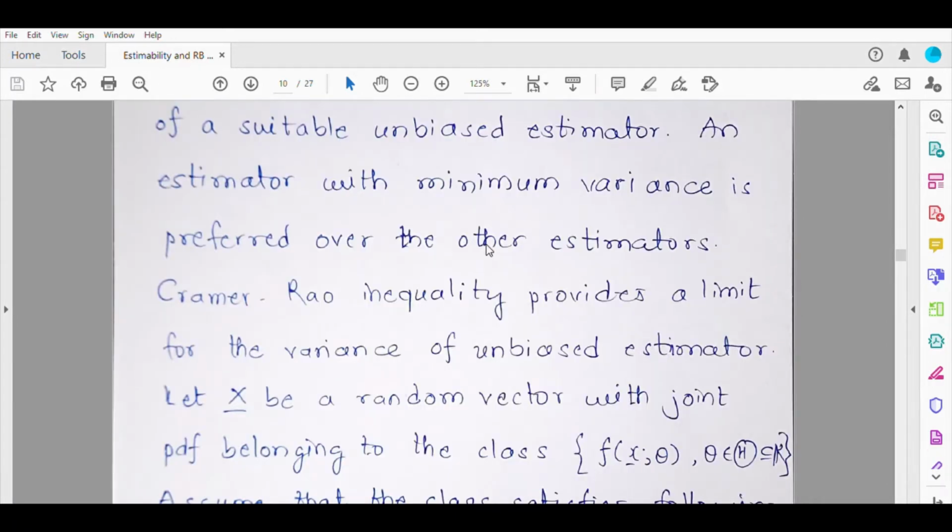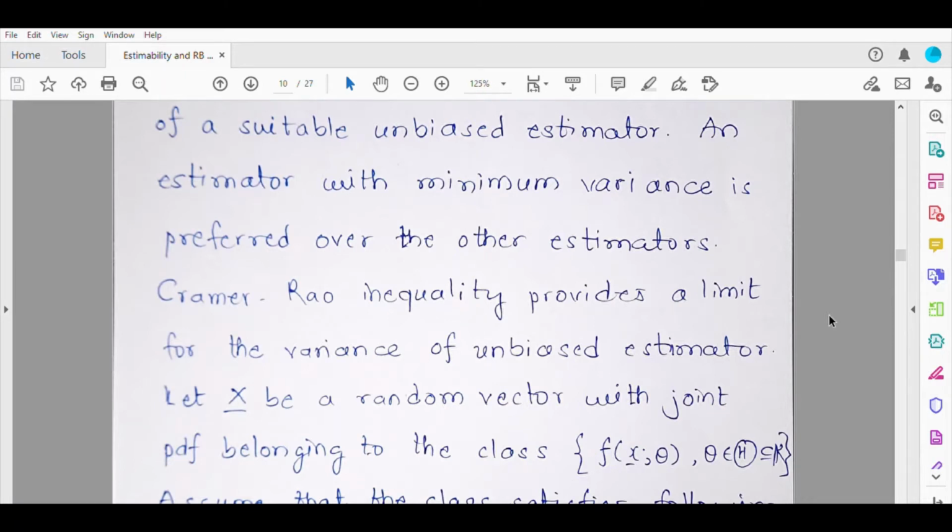An estimator with minimum variance is obviously preferred over the other estimators. But how much variance can be achieved? How much less variance do we expect when we consider unbiased estimators? So the Cramer-Rao inequality provides the answer to this question. It gives you a limit for the variance of an unbiased estimator. How low can you go when you are dealing with unbiased estimators? So let us try to understand how we establish this inequality and what it does.